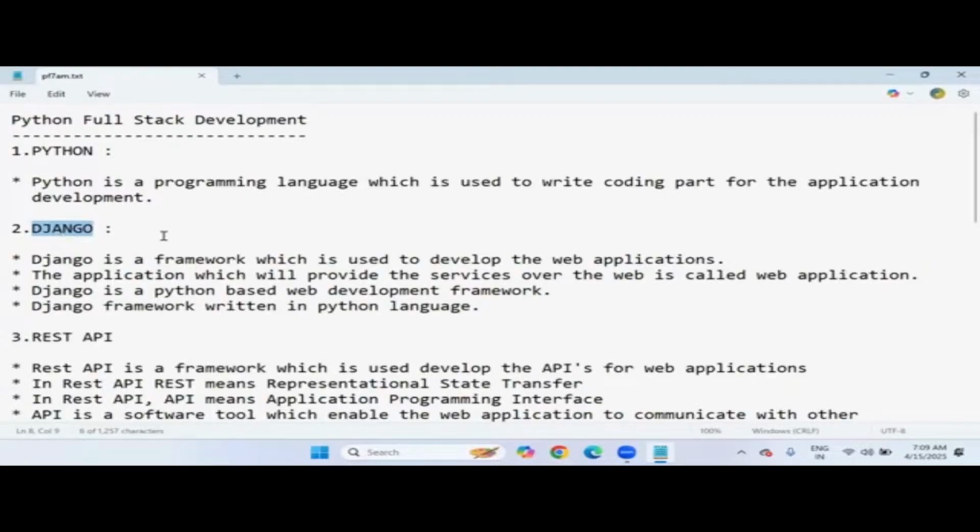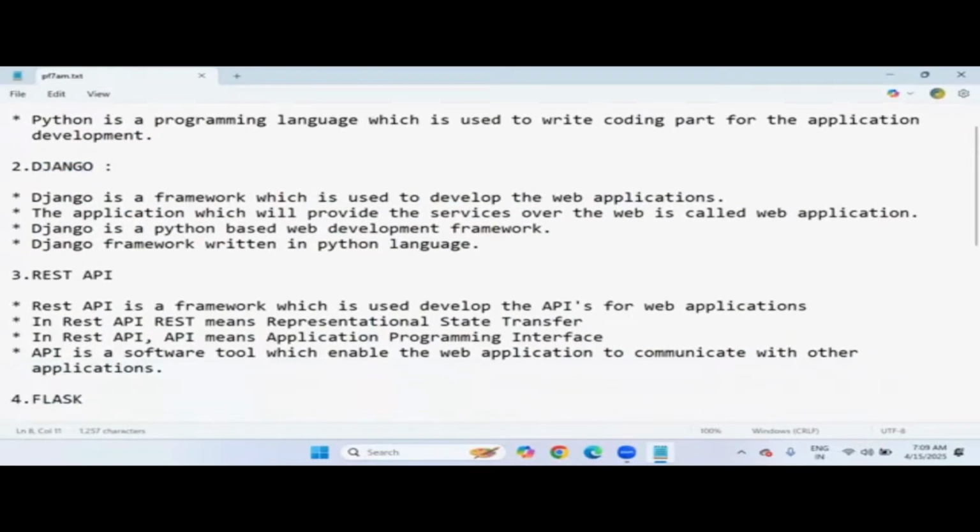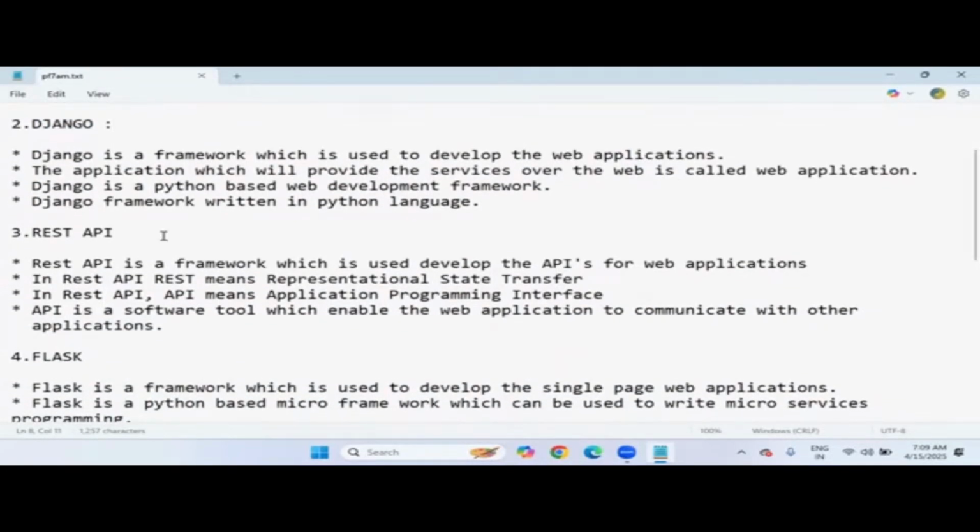This is our next subject. I already explained about Django, what is what, in the last lecture. I am trying to explain again just for the new students who joined today. So Django is a framework. It is not a programming language, which is used to develop web applications. It's a framework, not a language.